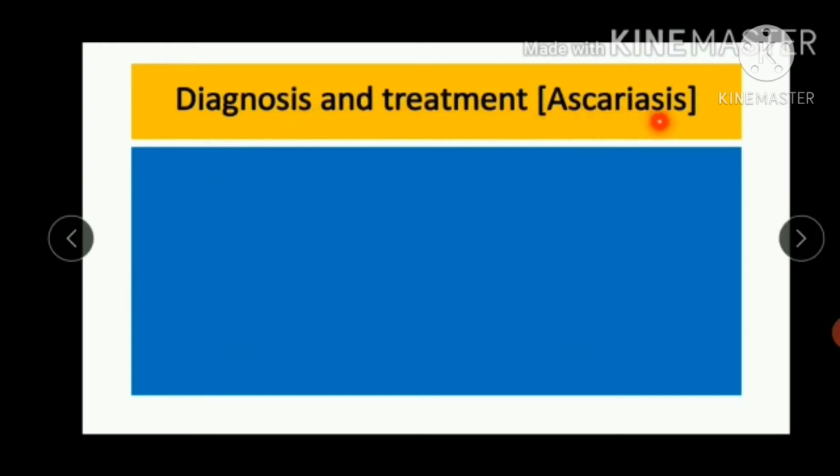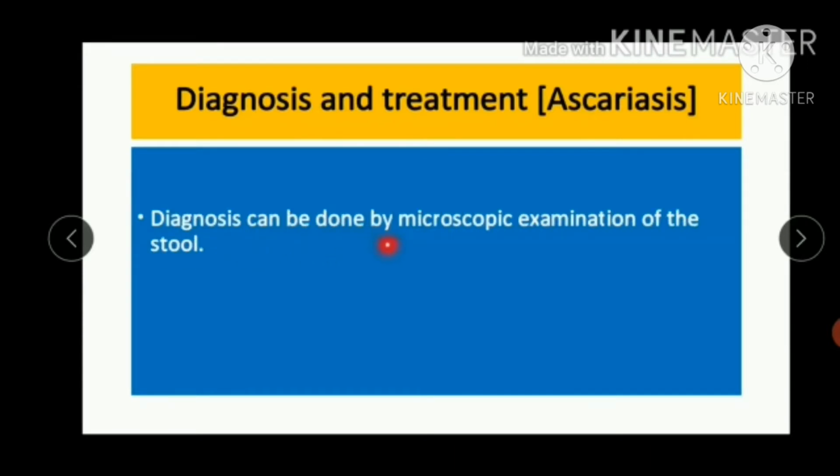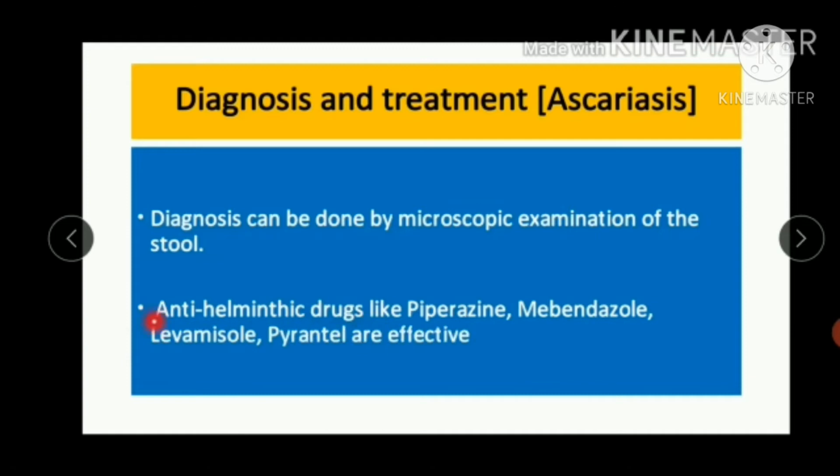Diagnosis and treatment of Ascariasis. Diagnosis can be done by microscopic examination of the stool. Antihelminthic drugs. Anti means against. The drug which kills the Ascaris.